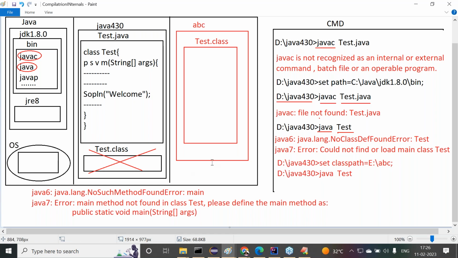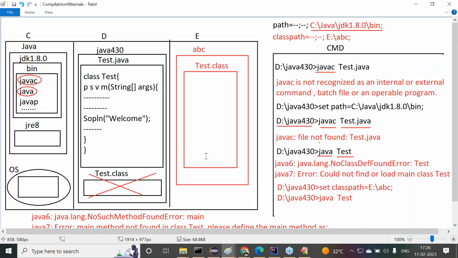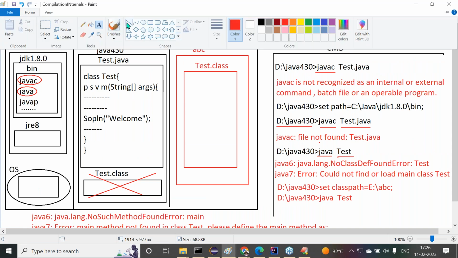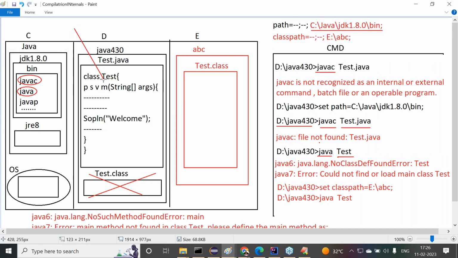Fine, sir. If the main method is not available in the loaded class, this is the scenario. In the case that the main method is available in the loaded class, then immediately JVM will create a thread to execute the main method. What is this thread actually? Thread is nothing but a flow of execution.